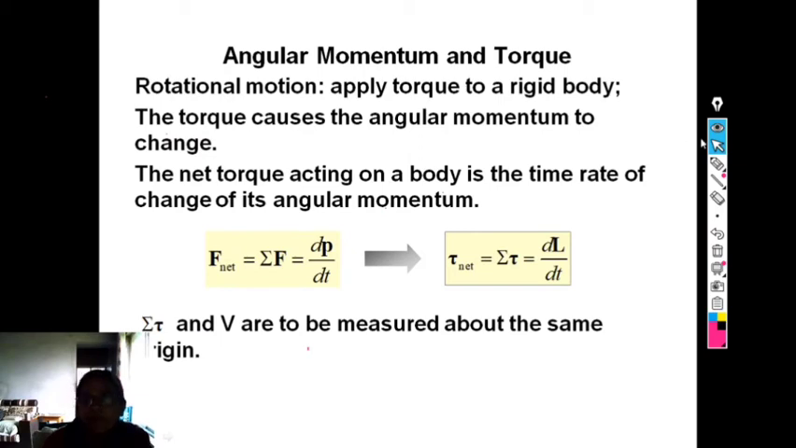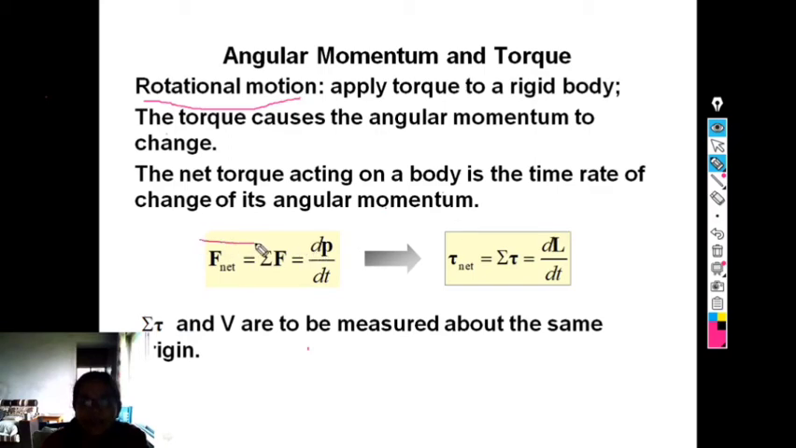Angular momentum and torque. In this case, rotational motion is defined as applying a torque to a rigid body. The torque causes the angular momentum to change. The net torque acting on a body is the time rate of change of its angular momentum.